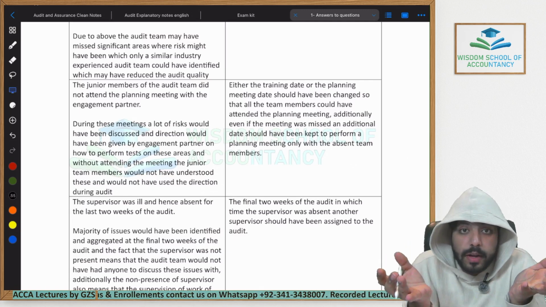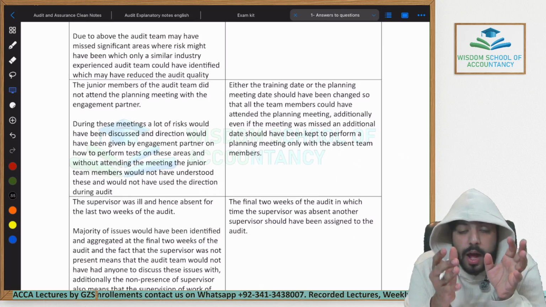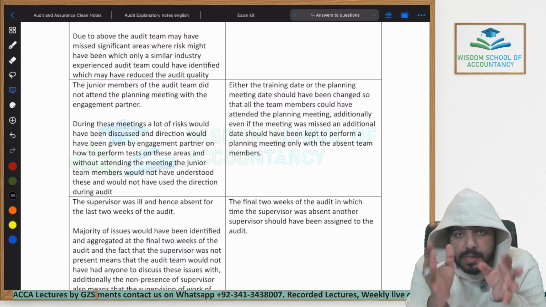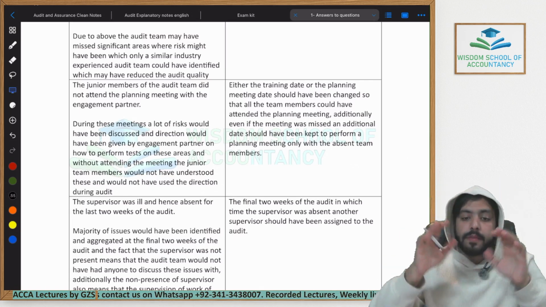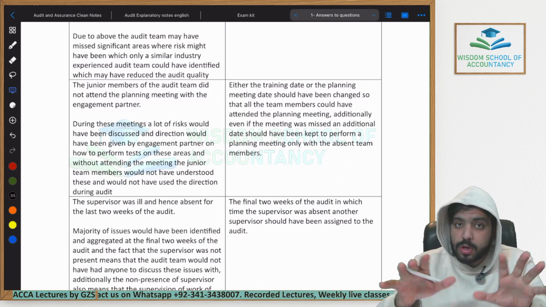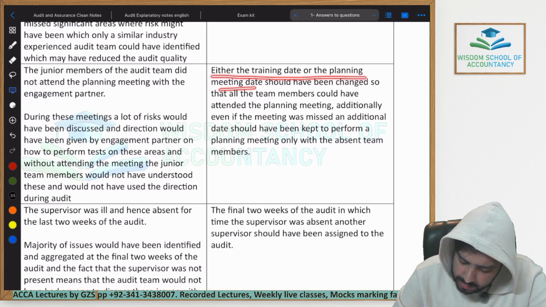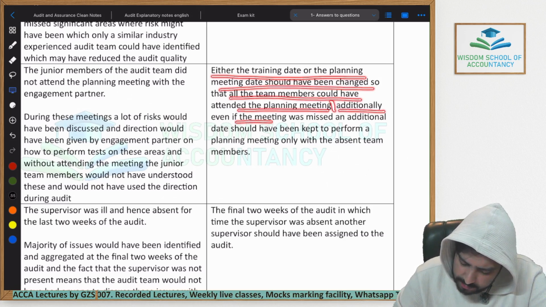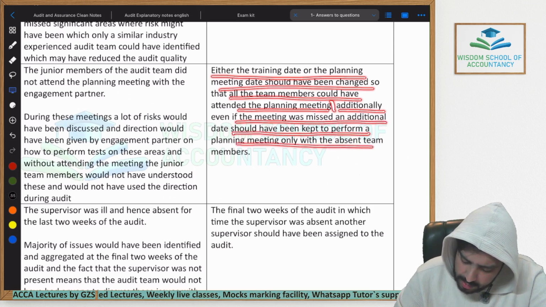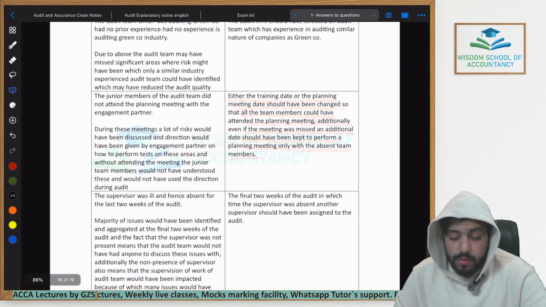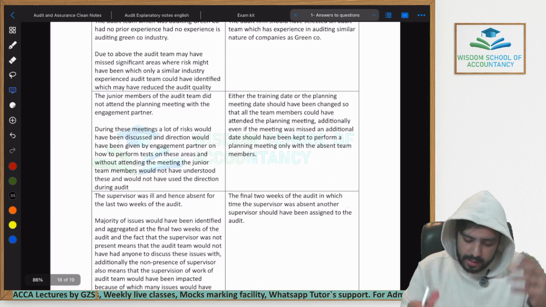Or you can also write down a recommendation that the partner should have had another meeting with the people who missed out this meeting, so that it could have been ensured that everyone has knowledge of the things that were discussed within the meeting. So the appropriate recommendation written down here is the same. Either the training date or the planning date should have been changed so that all the team members could have attended the planning meeting. Additionally, now this is the second recommendation. Even if the planning meeting was missed, an additional date should have been kept to perform a planning meeting only with the absent team members. So they would have known what risks were discussed in the initial planning meeting.